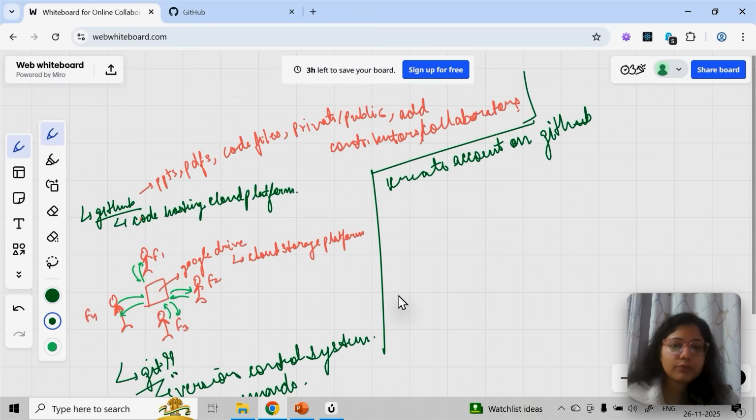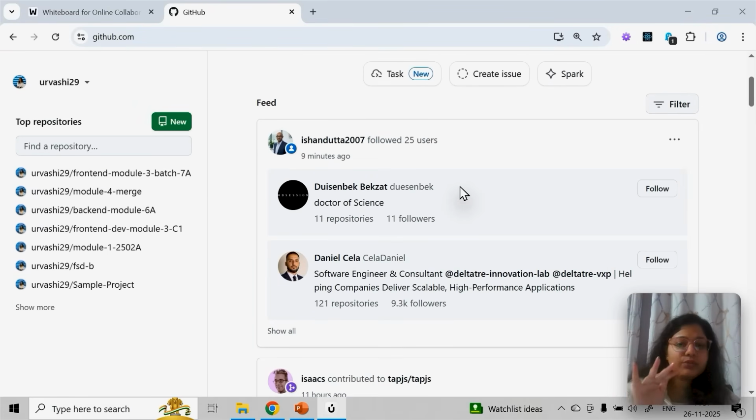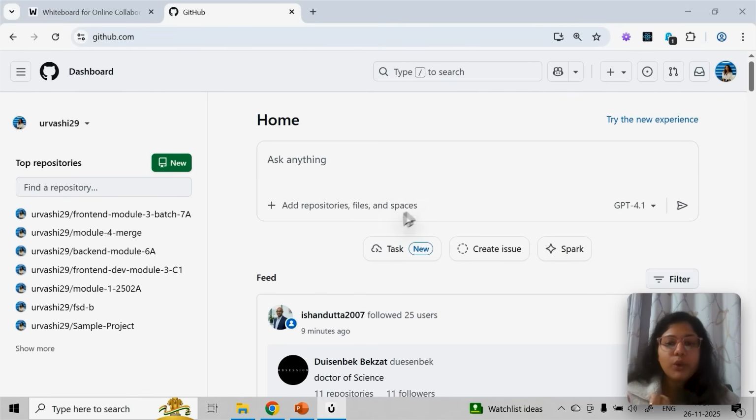This is what you have to do, first step. Once you have created the account, it will look like this. I've already guided how to create an account. You just need to sign up and enter all your details, just like you create your profile on GitHub, or on Instagram, Facebook, or LinkedIn.